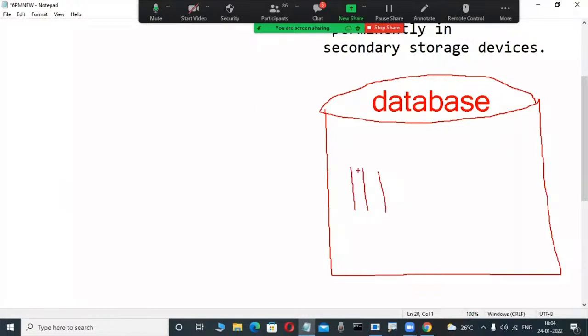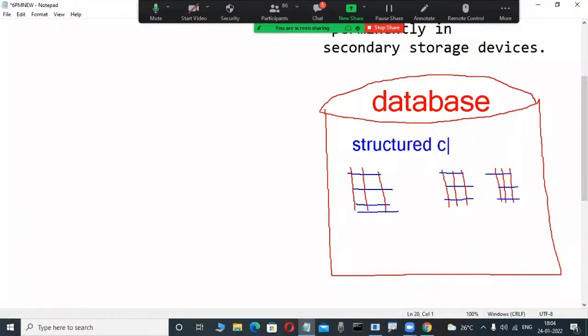Why? Because there is a concept called the relational data model. Today, I will tell you. Based on that concept only, these products are implemented. These are called relational databases. Observe here, structured collection of data is there. This is what I told in the previous class. Always these databases store a structured collection of data. Organized fashion only, data is stored.